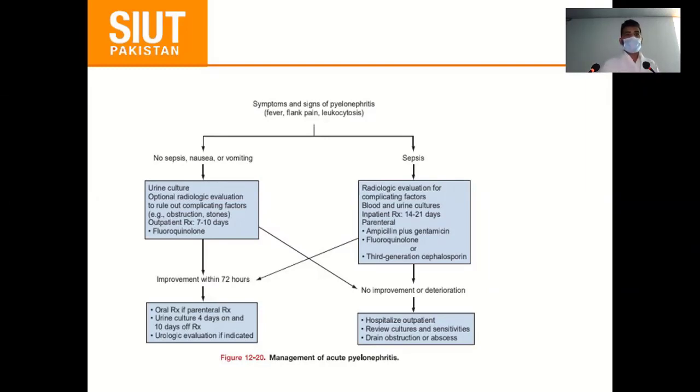This algorithm is, I think, old, because nowadays organisms are not sensitive to these antibiotics, ampicillin, fluoroquinolone. So now colistin and imipenem are mostly used. Lokesh, yes, you are right, but our sensitivity has changed. I already discussed that in our setup in Pakistan, unnecessary use of antibiotics leads to resistance to that antibiotic, and this is the problem that we have no other options.